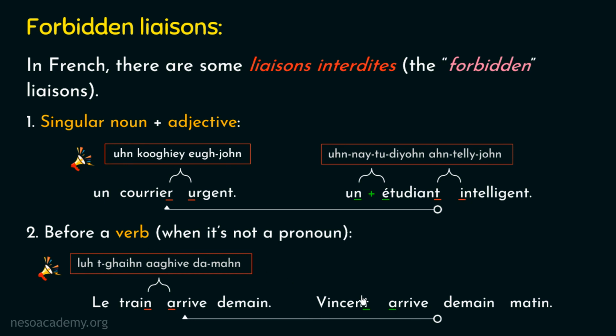Kindly pay attention to this second French word. We have already discussed this word in the first example. This word is a verb in French which means to arrive. And before this word, we have the name of a person, that is Vincent. So we can clearly observe that this example belongs to the second case of forbidden liaison and hence the liaison will not be applicable here.